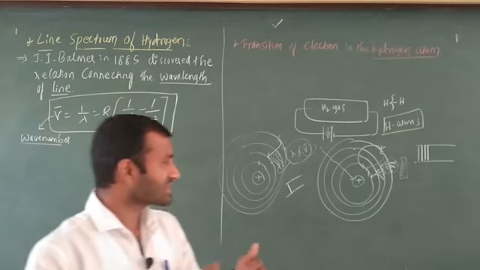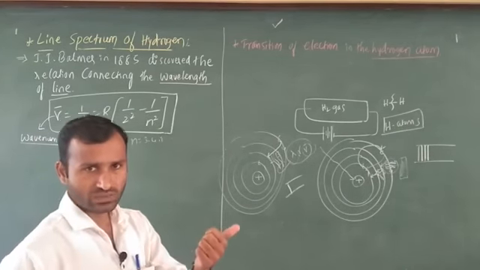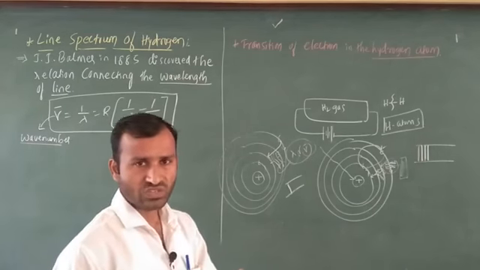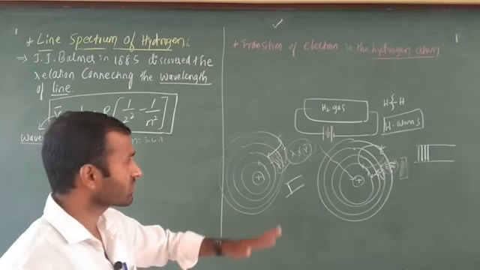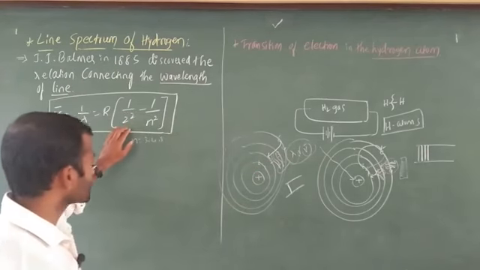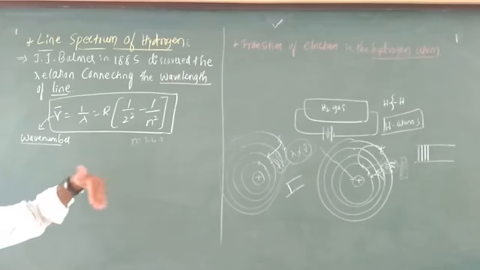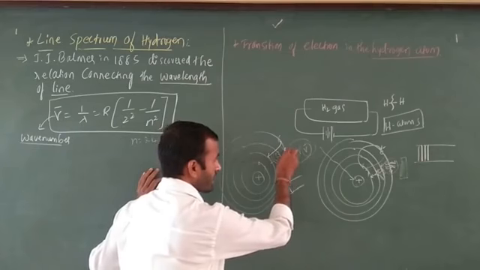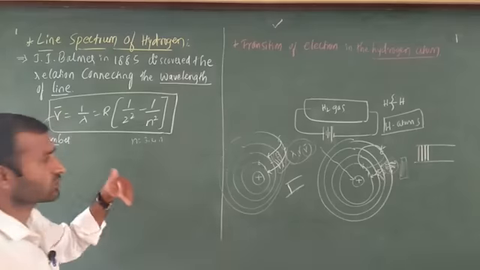In totality, the first one is Lyman. These are the scientists' names. After that the next one is Balmer, then Paschen, then Brackett, and then Pfund. In this case, there are five scientists in total. This is the first formula, and this is called the second formula. After that, Lyman discovered the first one, when the electron moves from higher energy to lower energy, to the first position. That indicates Lyman.